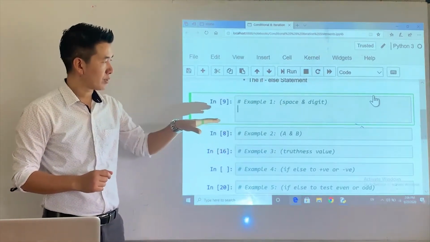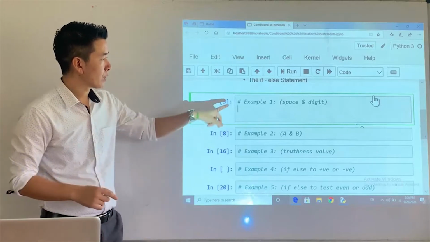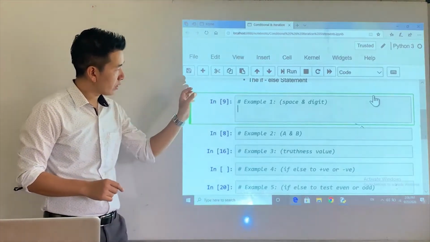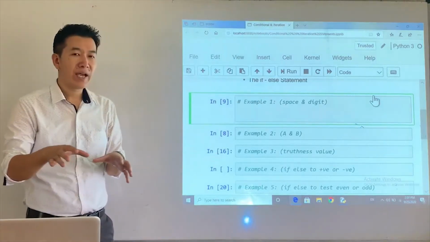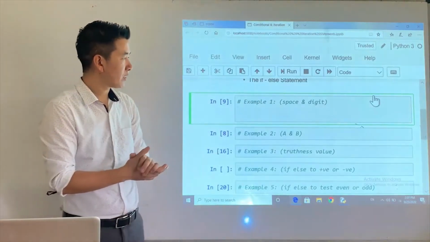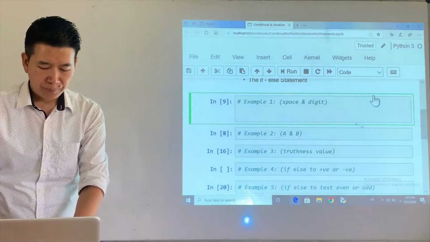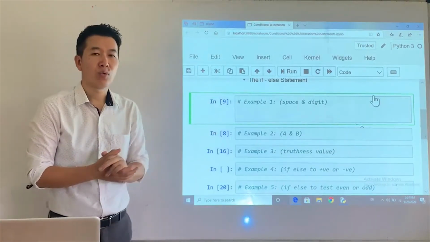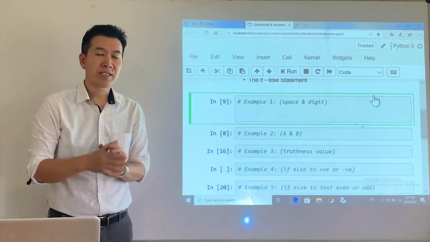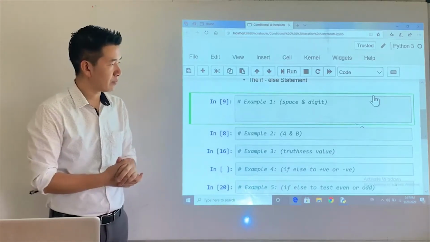This is something, hopefully, you know. Hash inserts a comment, and comments are used for adding some notes to the program, right? So let's check out the first example in order to demonstrate the working of the if statement. And remember, if is a conditional statement, right?